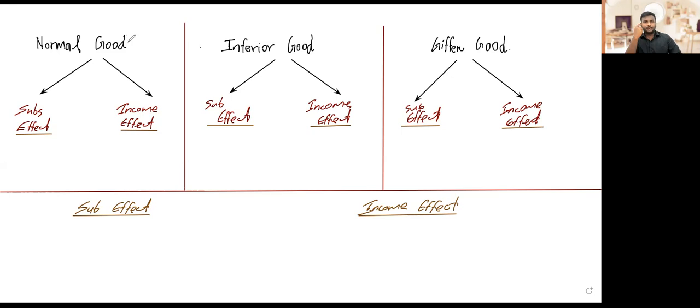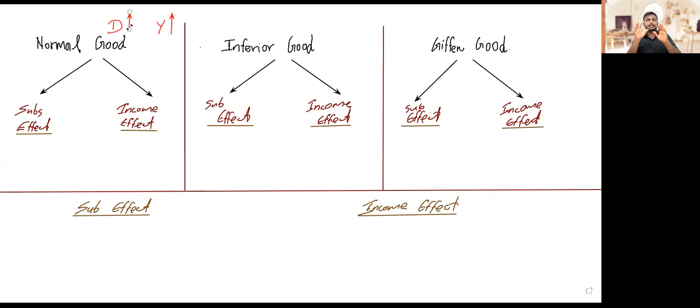A normal good is a product whose demand is positively related with consumers' income. Whenever consumer income increases, consumers will go and buy more of these products.